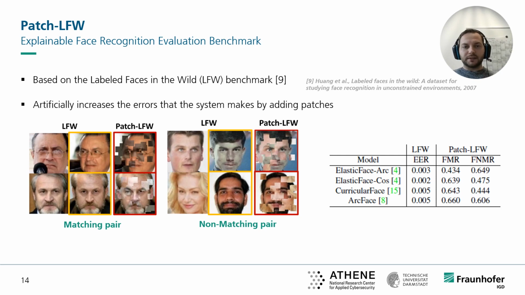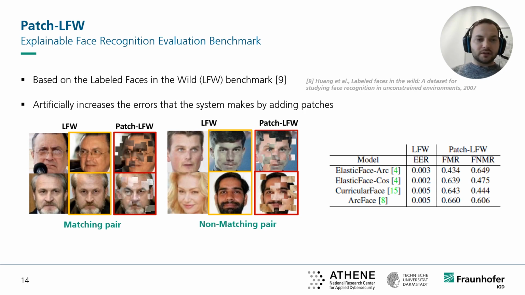To synthetically increase the amount of false matches, in each of the non-matching pairs, patches from the same image have been added to the reference image. And in total, we randomly added 27 patches of size 16 × 16 pixels, which may overlap on the images or on the reference image.